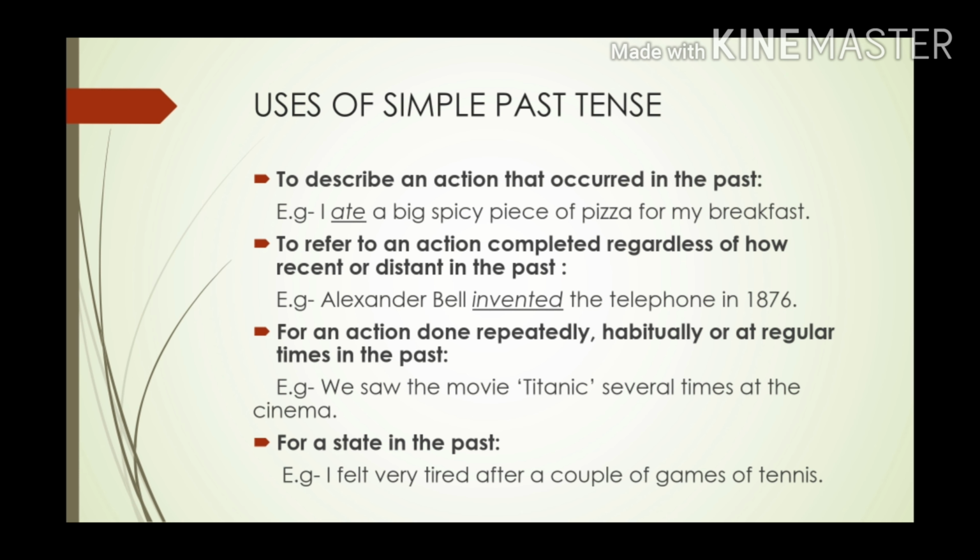Next is, for an action done repeatedly, habitually, or at regular times in the past. So any action which is happening repeatedly or habitually, then also we use simple past tense. For example, we saw the movie Titanic several times at the cinema. Now this movie Titanic, they have already seen many a time. So for denoting this action also, we are using simple past tense.